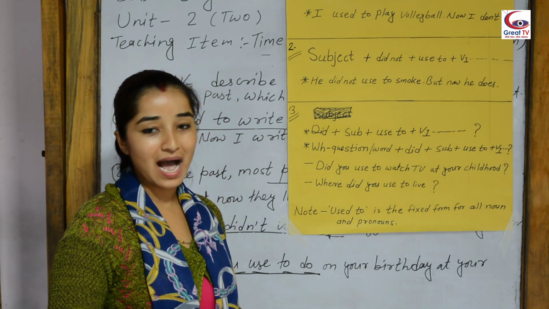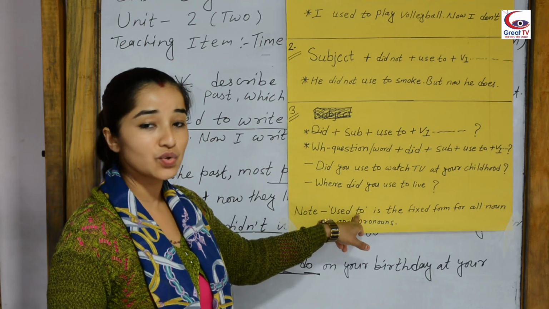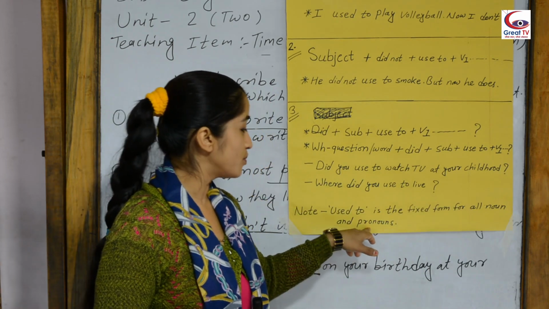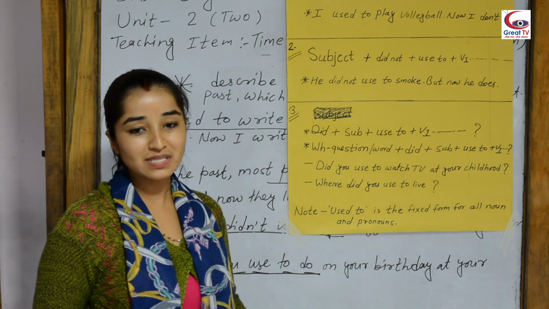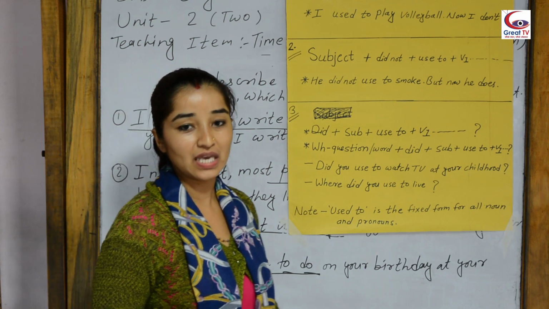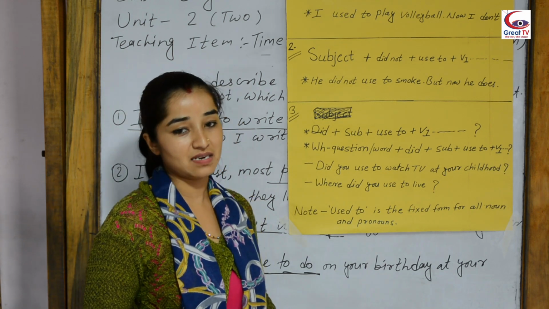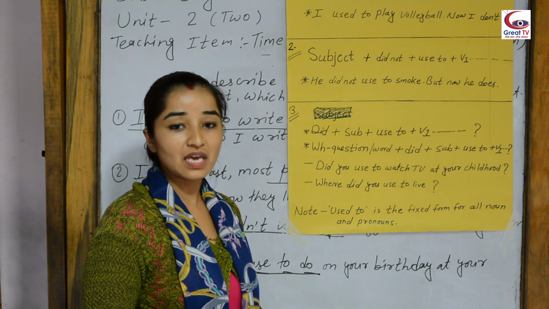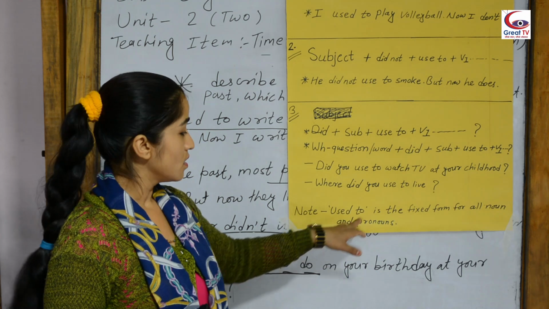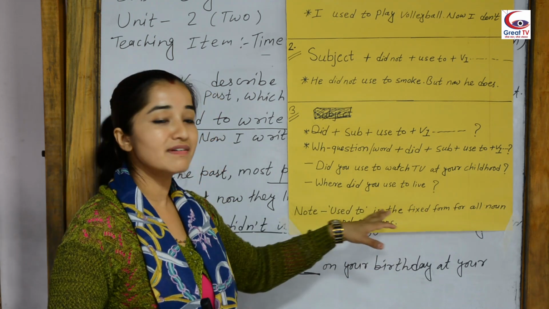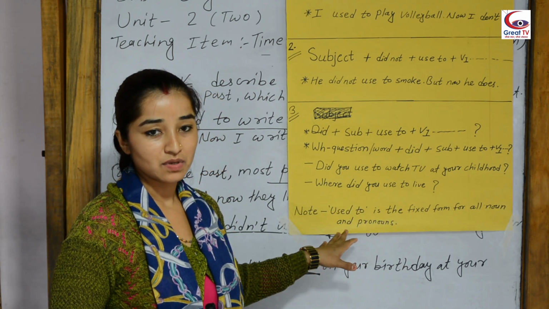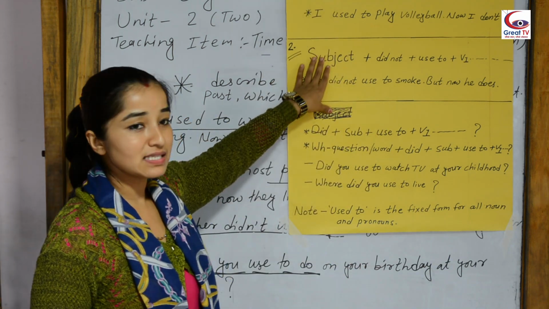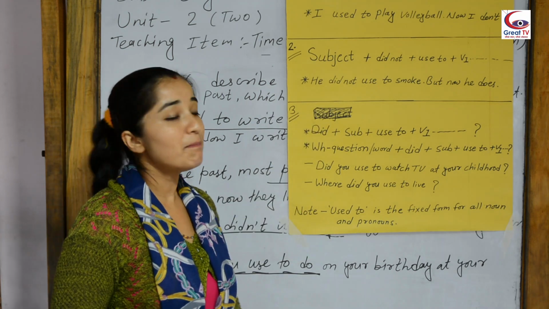You know, noun may be Ram, Shyam, Hari. This used to we can use with singular nouns and plural nouns, and all forms of pronouns, I, we, you, he, she, it, they, etc. I used to, he used to, she used to, they used to, we can use with all forms of noun and pronoun.